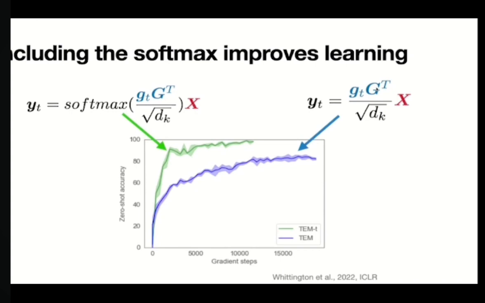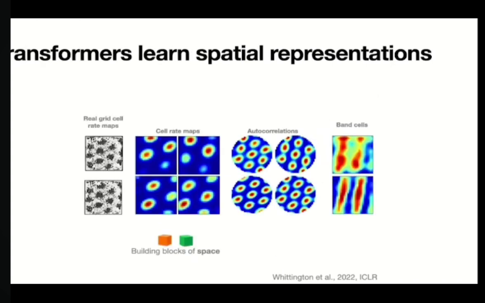The second thing to notice is that now we've got this transformer with just these recurrent position encodings, and we train it on the same task as before, it also learns spatial representations.